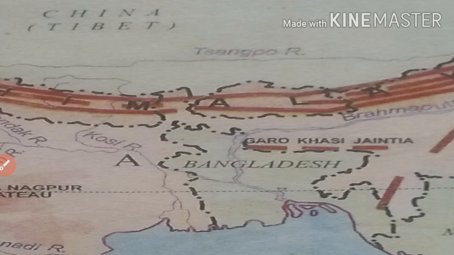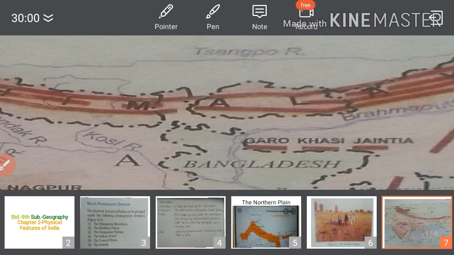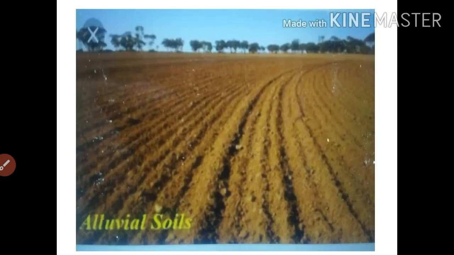The deposition of alluvium in a vast basin lying at the foothills of the Himalaya over millions of years formed this fertile plain.